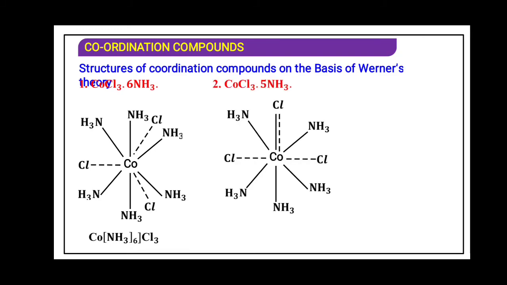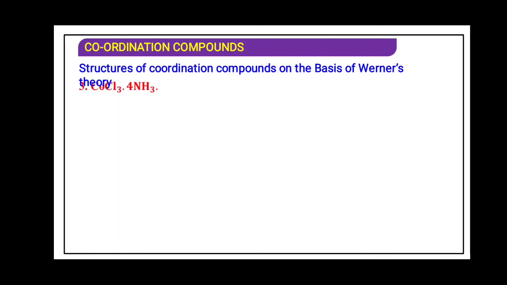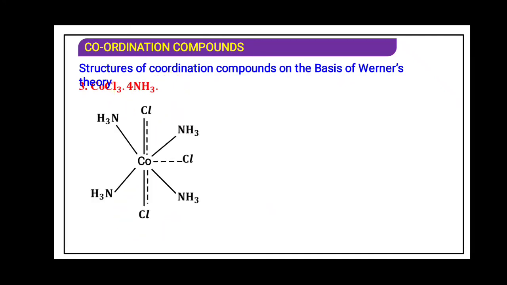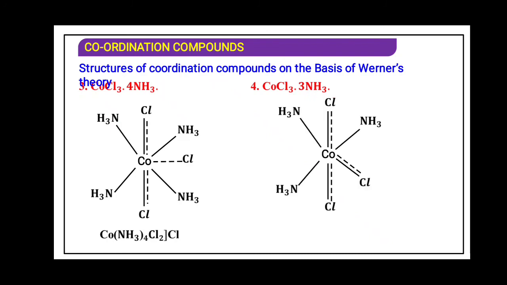You can see in this example, here the chlorine is satisfying both types of valency. Now 2 chlorine are satisfying both types of valency. Here 3. So likewise all 3 entered over here and ammonia was absent.